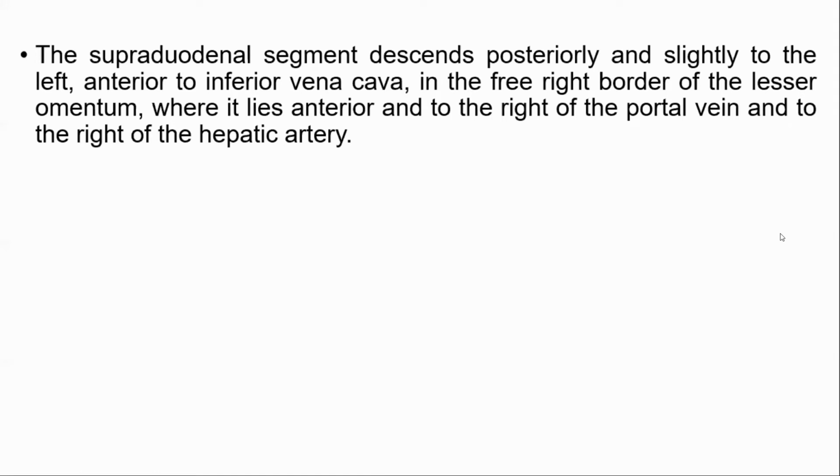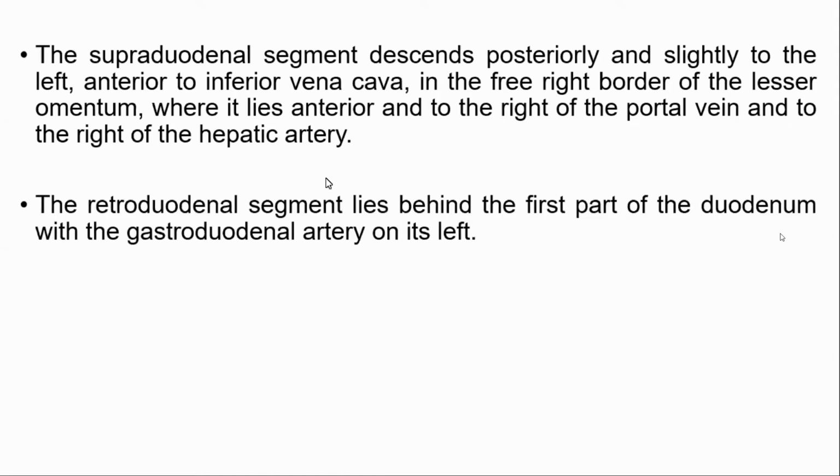Then the retroduodenal segment lies behind, retroduodenal meaning posterior to the duodenum. So it lies behind the first part of the duodenum, and it is associated with the gastroduodenal artery. So during a gastric ulcer of the posterior wall, there is hemorrhage from the gastroduodenal artery. Posterior to the first part of the duodenum is the gastroduodenal artery.